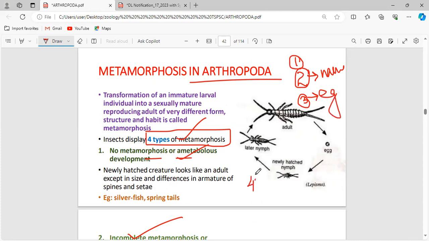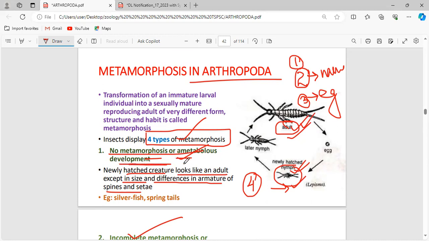The fourth thing you have to focus on is what is there in no metamorphosis or ametabolous development. Here the newly hatched creature looks like an adult except in size and differences in armature of spines and setae. They are suggesting that the nymph and the adult form of the animal look the same, with the same structure, just smaller in size versus larger in size.